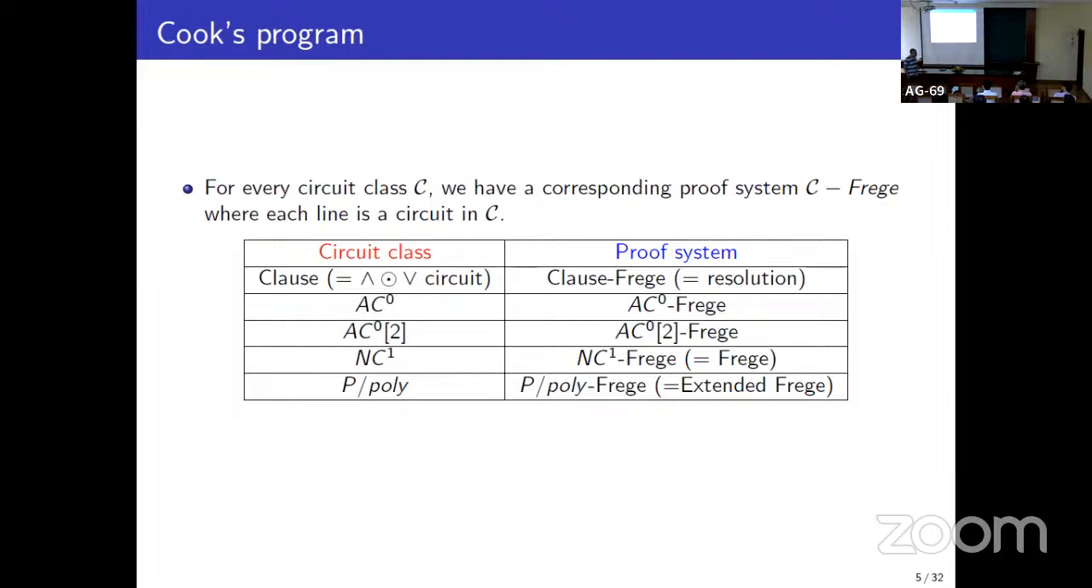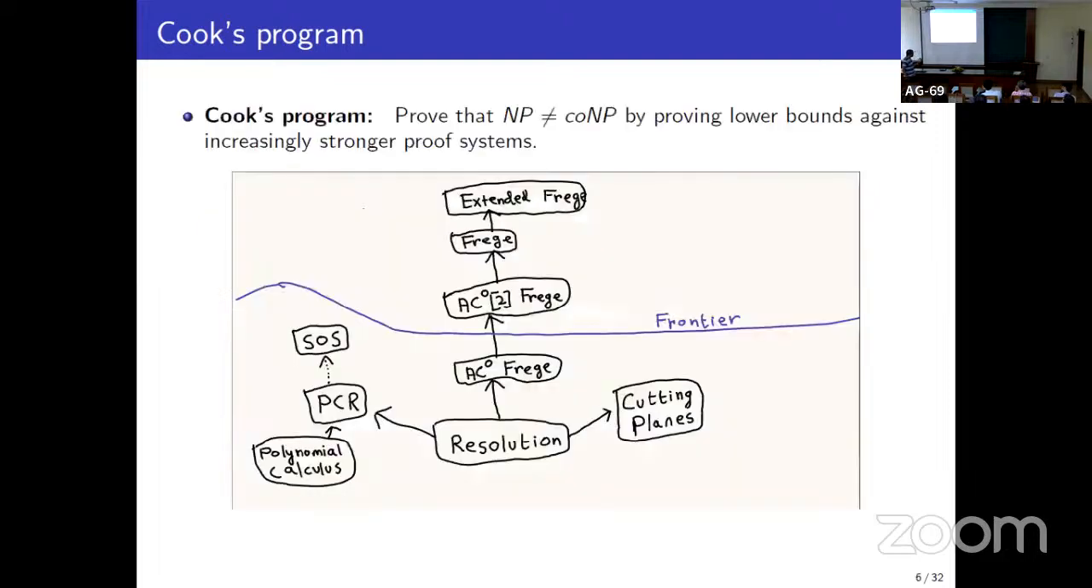And again, people try proving lower bounds against increasingly stronger proof systems. And again, as Yogesh has mentioned, in this direction we have lower bounds for AC0 Frege, but we don't have lower bounds for AC0[2] Frege. The hope is that a million years from now, we will prove a lower bound against some very strong proof system that would imply NP not equal to coNP, but that is very far away. So we just try to analyze weak systems. The frontier lies between AC0 Frege and AC0[2] Frege.